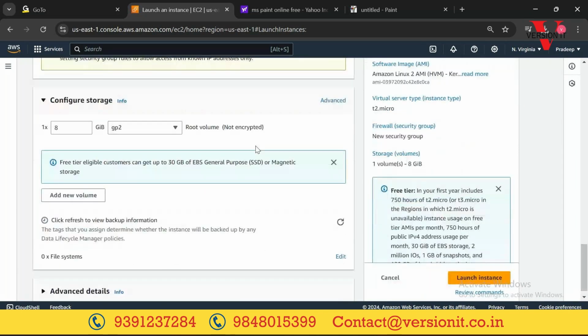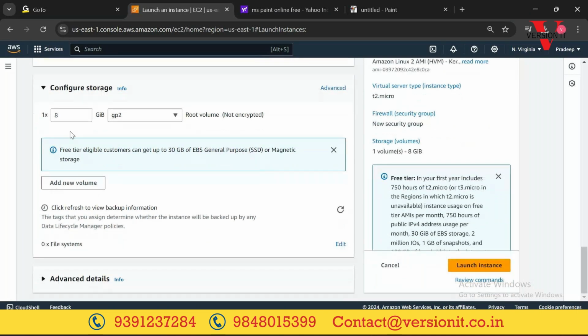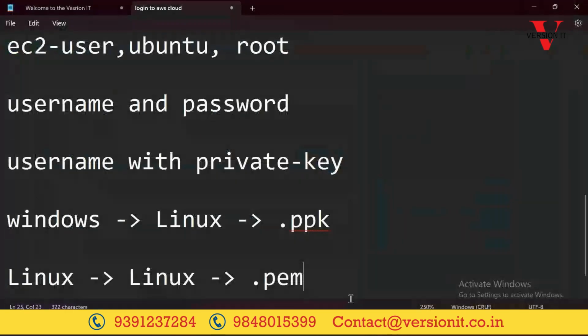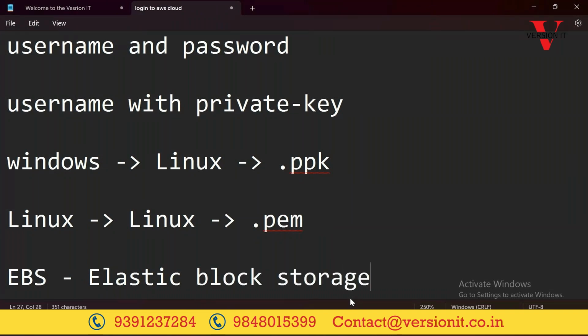Now configure storage. How much hard disk do you want? In AWS terminology, this hard disk is called EBS, Elastic Block Storage. The terminology might be new to you, but when you go into the subject and practice it, you will get used to it.